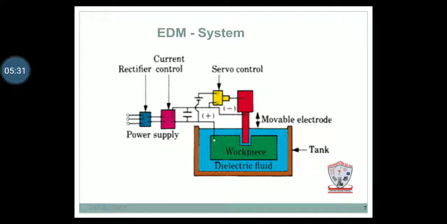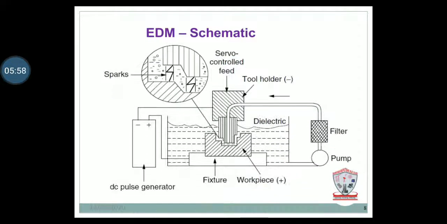So we will see a graphical image of this electrical discharge machining system. In this diagram we can see a container, the workpiece, dielectric fluid, a movable electrode, the power supply given to both, and also a servo motor. So we will discuss this in the next PPT. This is also a diagram where we can see all the things related to that system.